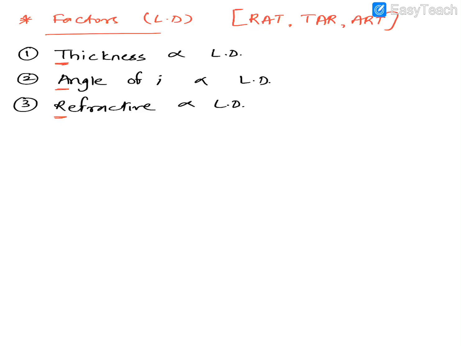Or in fact, if you want, you can also remember all these as DART. Another simpler way to remember: D for directly, ART for those factors. And all of them are directly proportional. So which color will have more lateral displacement? It will be the violet color, and least will be the red color.